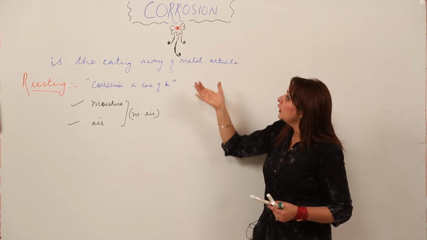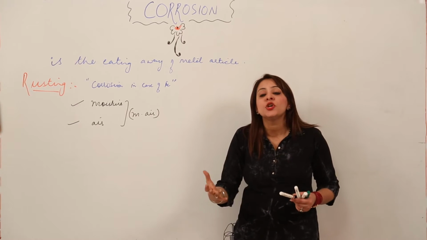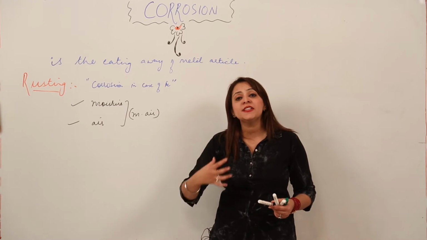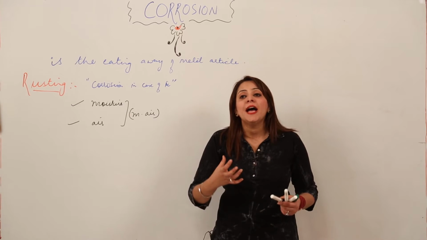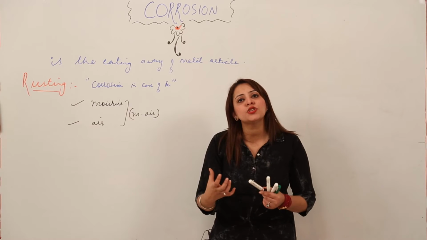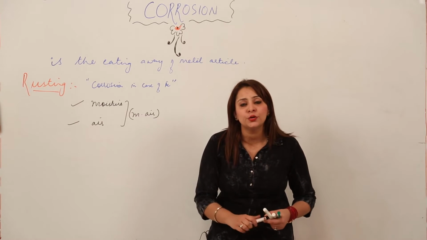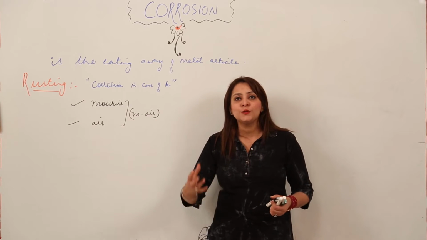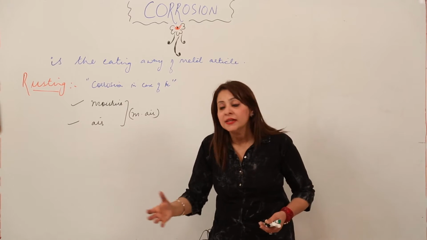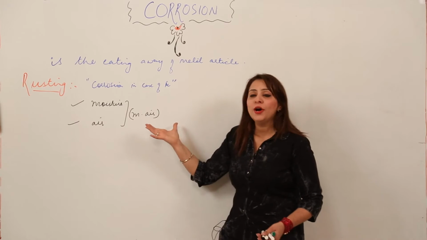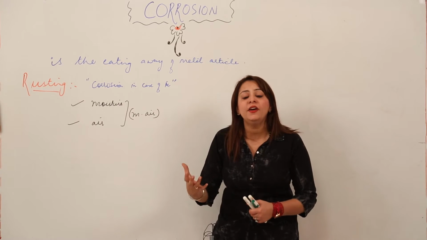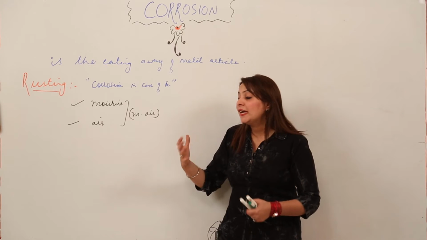Similarly, corrosion also does not occur as such. There are specific gases or substances present in air, specific to specific metals, and they lead to the eating away of the metal article. That means there are certain factors which lead to corrosion, and these factors are different for different metals. As I told you, for rusting it is moist air, which deposits a brown colored layer on the iron article. So that is the rust.